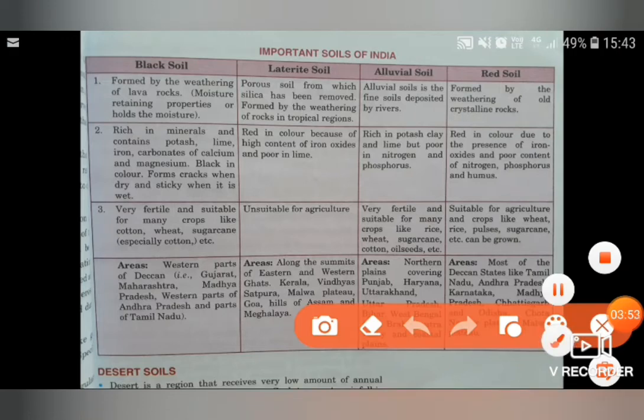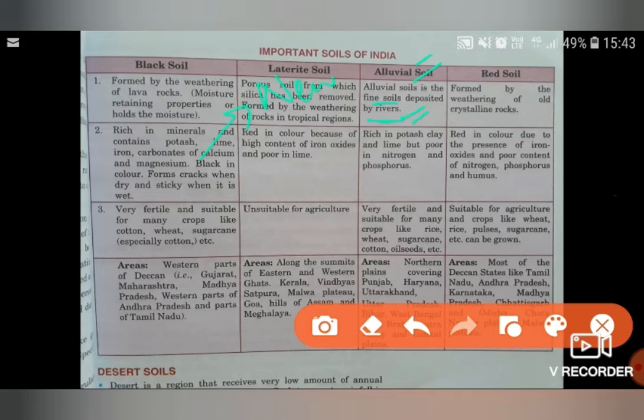The next soil is alluvial soil. When we talk about the alluvial soil, it is again very much important, and it is very, very fertile and very fine soil. It is deposited by rivers. 2 types of alluvium are there, that is new and old. The new one is known as Khadar. The other one is known as Bhangar, the old one. So these are again important.